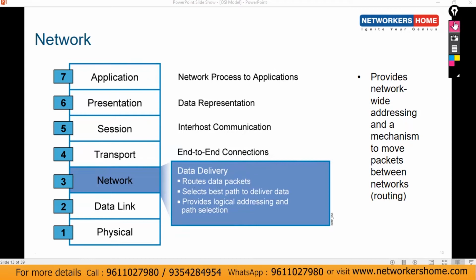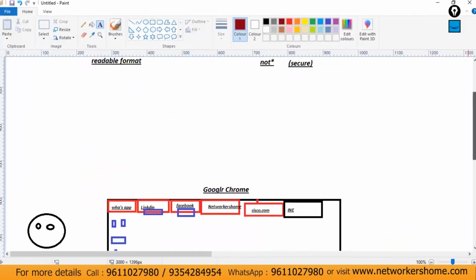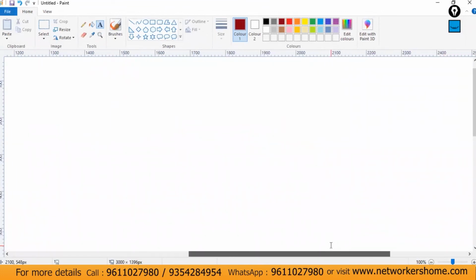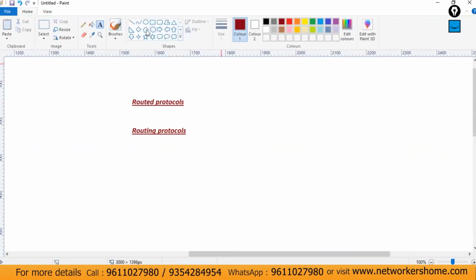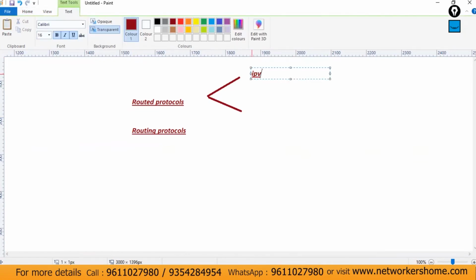At the network layer, we use two kinds of protocols. One is routed protocols, and the second is routing protocols. For routed protocols there are two options: one is IPv4 and the second is IPv6.